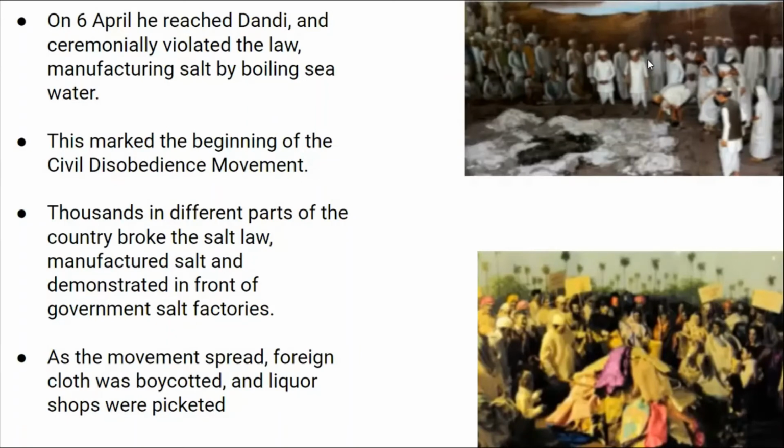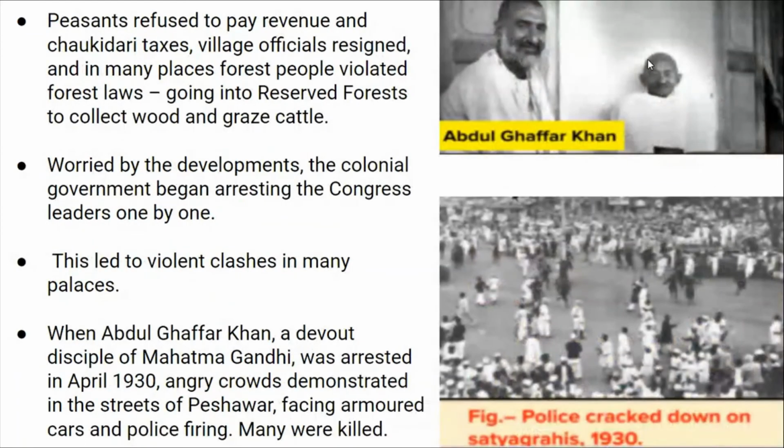As the movement spread, foreign cloth was boycotted, the same as in non-cooperation. Liquor shops were picketed. Peasants refused to pay revenue and chowkidari taxes to the British, and worried by the developments, the colonial government began arresting the Congress leaders one by one. The British got very angry at Mahatma Gandhi and started arresting the important leaders. This led to violent clashes in many places.